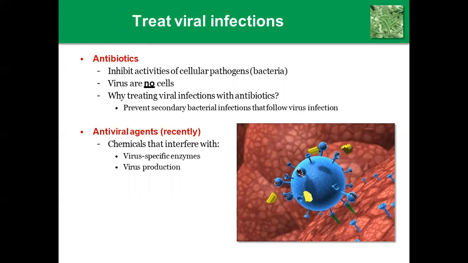Antiviral agents are also there. Recently, antiviral agents have been identified, which are chemicals that interfere with virus-specific enzymes and virus production. By these antiviral agents, viral spreading and production will be stopped. The enzymes the virus uses to get energy are specifically targeted and destroyed. Due to this, virus replication, the incubation period, or transmission can be reduced. The number of days or the effect may be reduced.